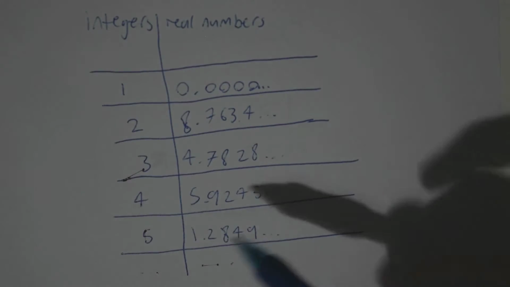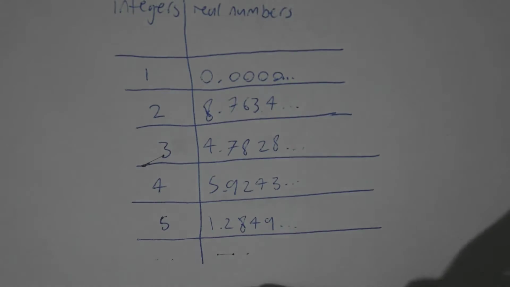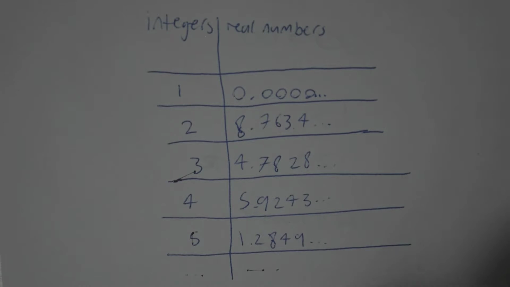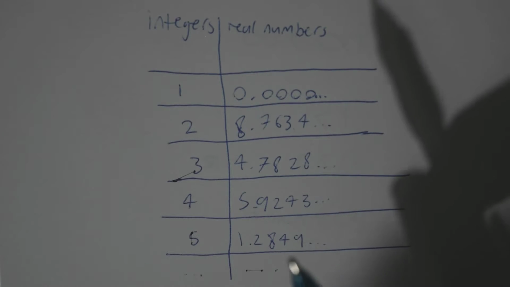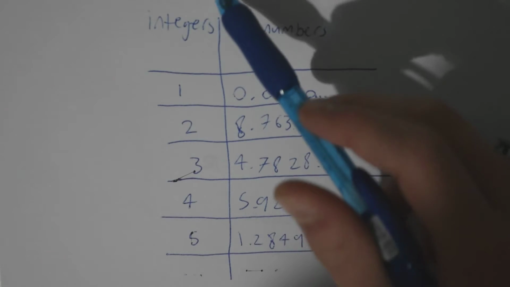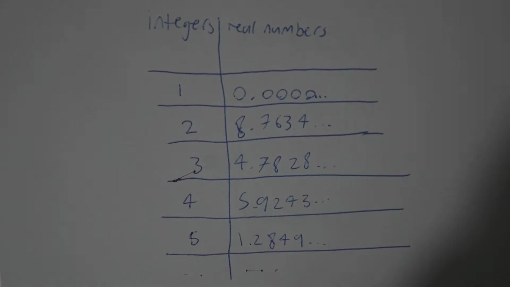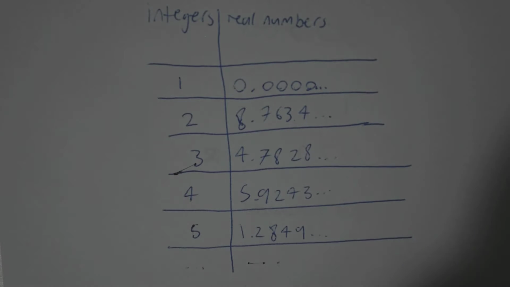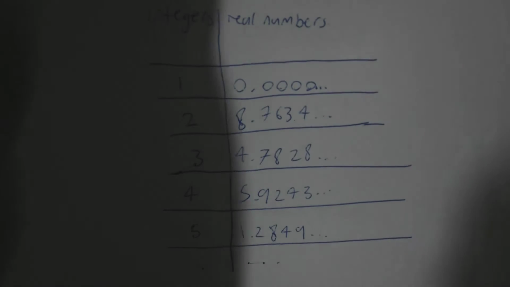If these sets were the same size, by the time we reach infinity on the left, we would have also reached infinity on the right, as we proved up here. But that's not the case. And I can prove that very easily because even though we filled up all the integers, there is still a repeatable way to create a brand new real number that isn't in the list at all. How do we do this? Well, let me grab a highlighter.